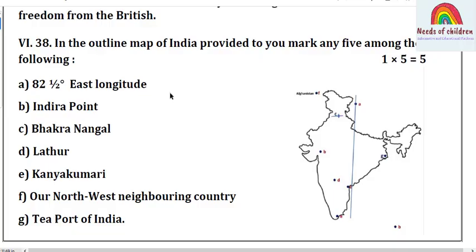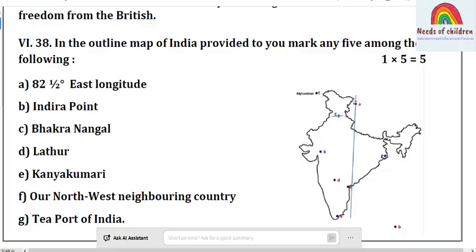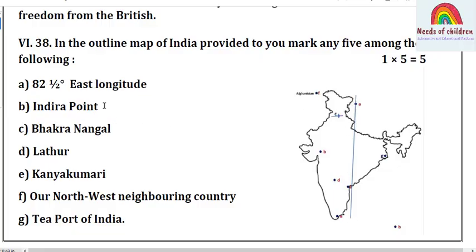Among that, the first one, 82.5 degree east longitude. So this is the map point location. It is from the first lesson in geography. All the places are from geography only. First lesson: India, geographical position and physical features. You have to see that here it is marked. This is the line called 82.5 degree east longitude.